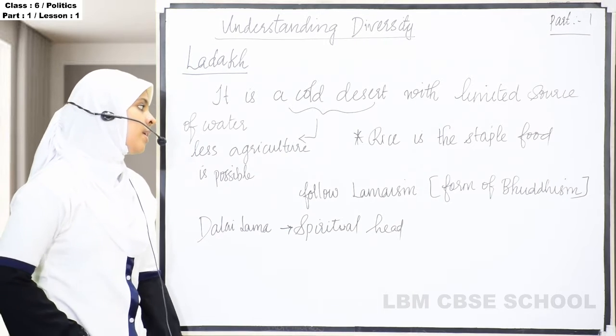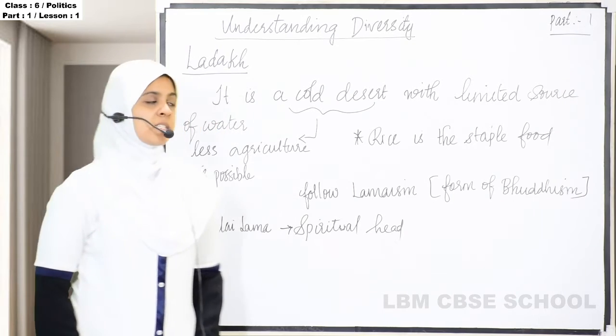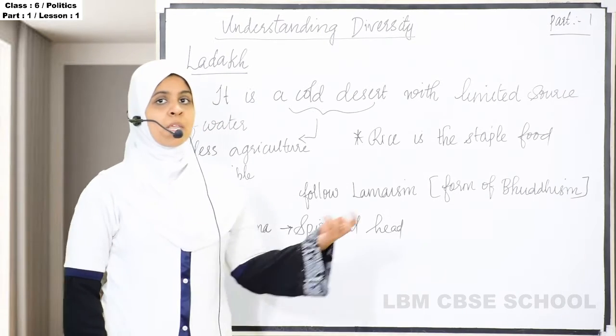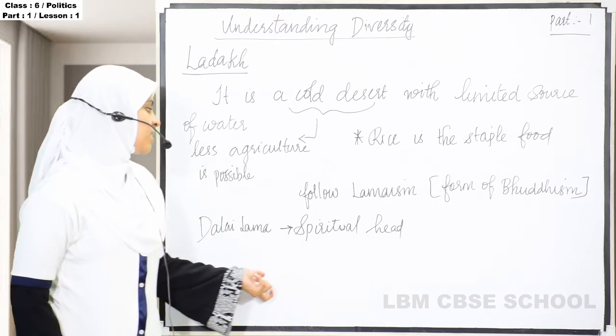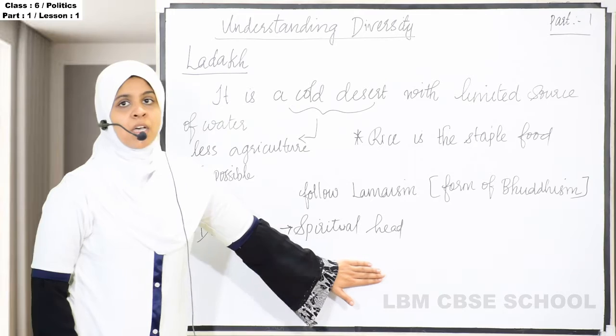And next is about the religion. They follow Lamaism. So what is Lamaism? It is a form of Buddhism, in which they have the Dalai Lama as their spiritual head, and they worship the Dalai Lama as their spiritual head.